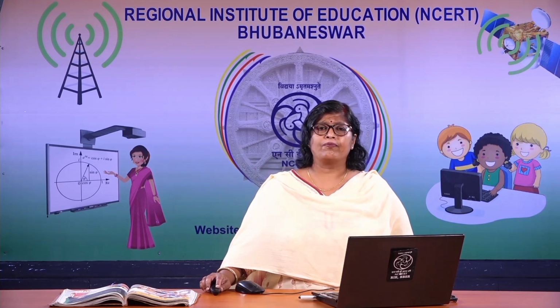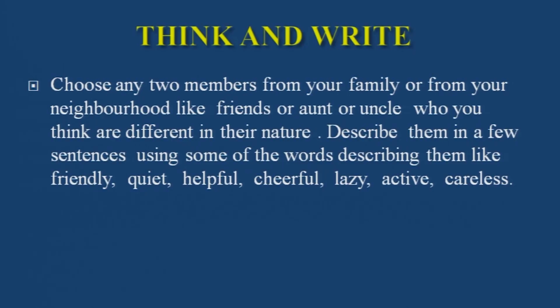Now, as we got to know, there are some people who are a little different in nature, right? You must have seen several people around you who are a little different. Now, I have given you a small, interesting task. I have not taken the task directly from your textbook. I have given something quite close to you, quite personal. Choose any two members from your family or neighborhood, like friends or aunt or uncle, who you think are different in their nature.